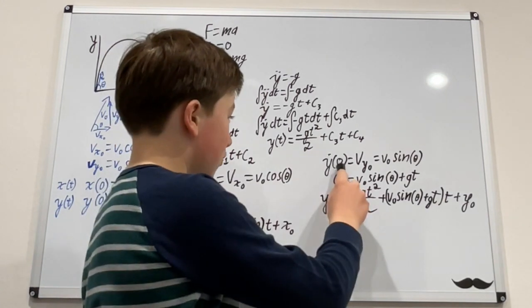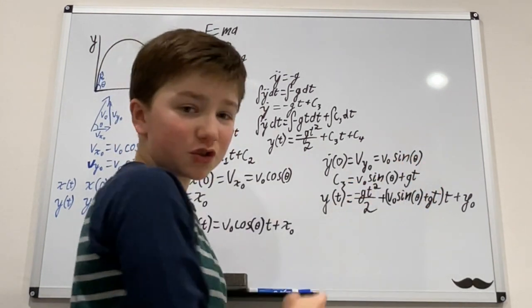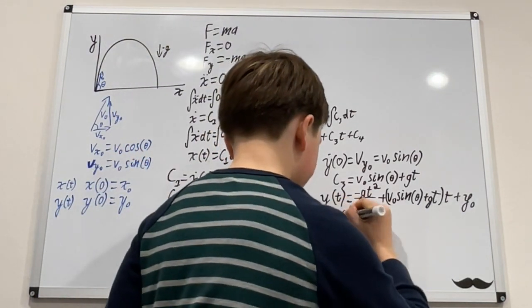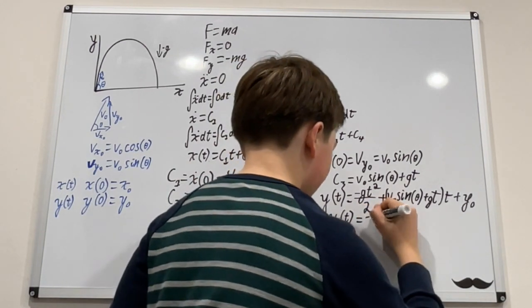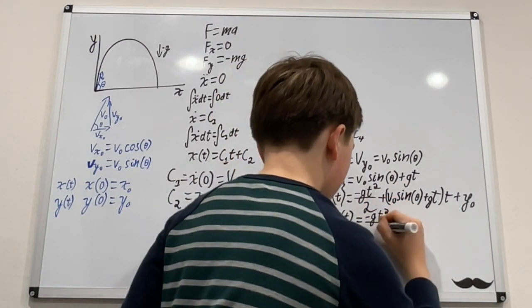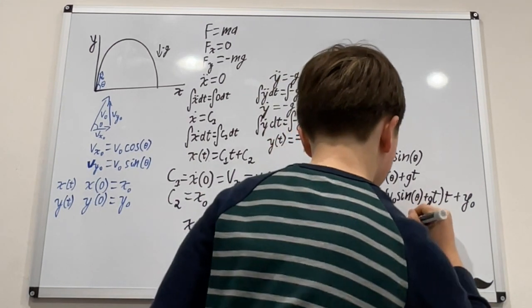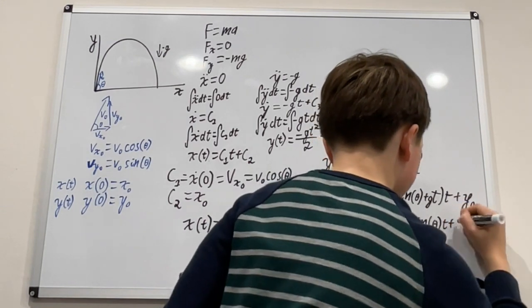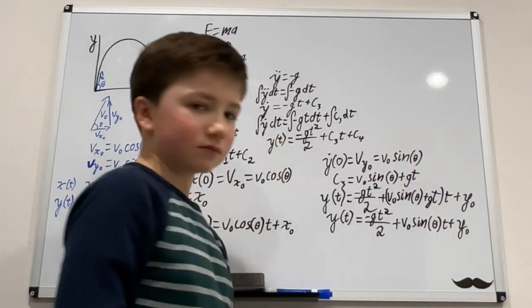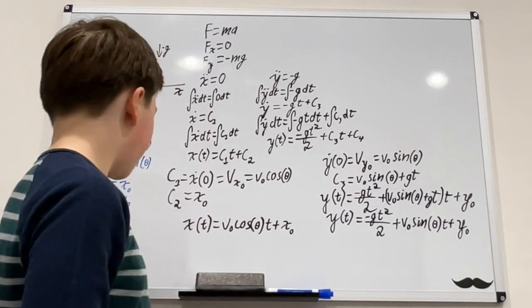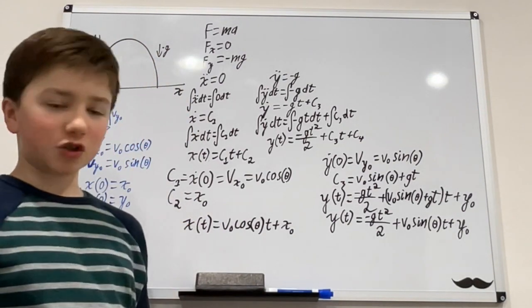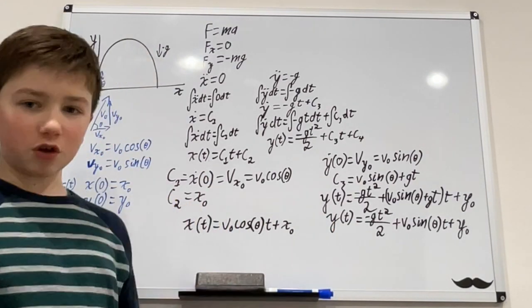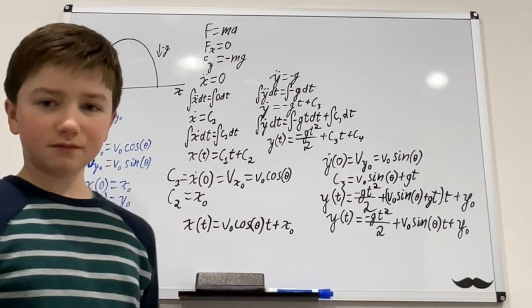Since this is at t equals 0, this gt term will also equal 0. So really, we can simplify our y of t to be negative g t squared over 2 plus v naught sine of theta t plus y naught. And thus, we have figured out the x-coordinate as a function of time and the y-coordinate as a function of time using some simple differential equations and initial conditions.